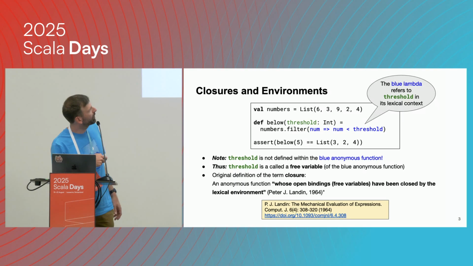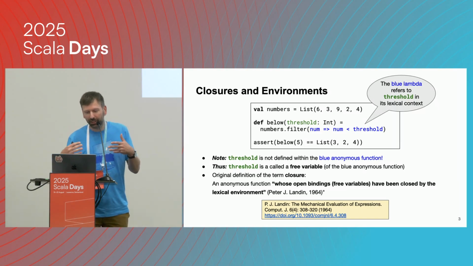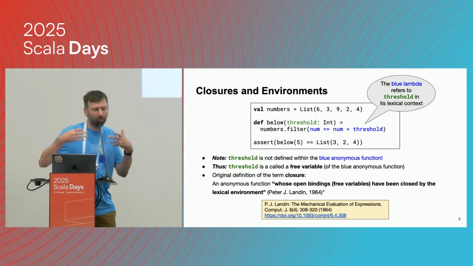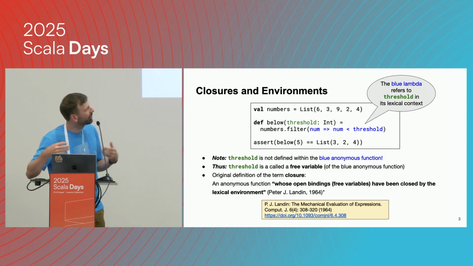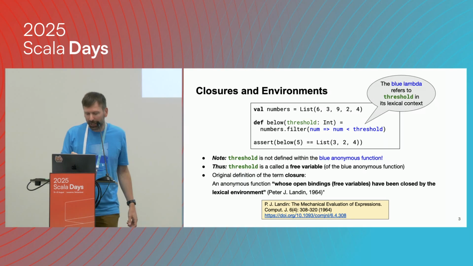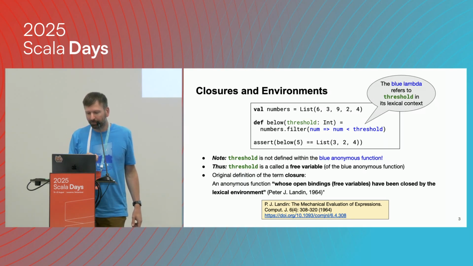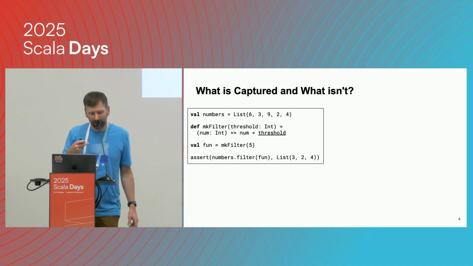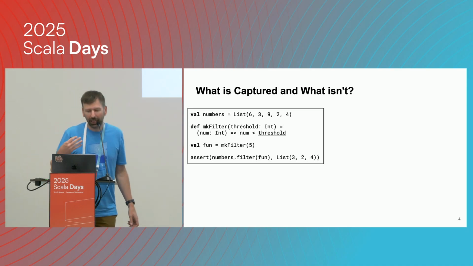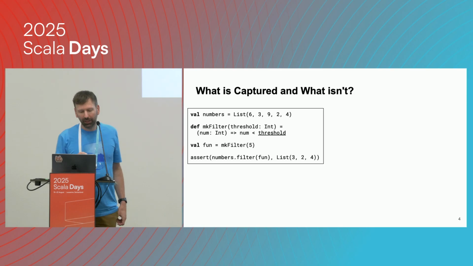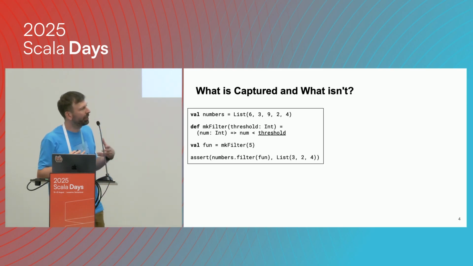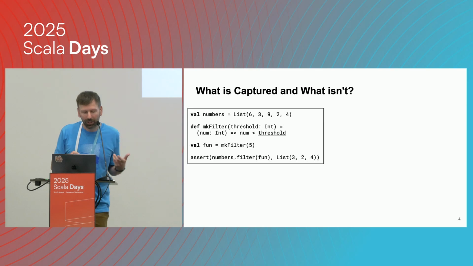Technically, it means that to be able to execute the lambda, the threshold value somehow needs to be copied into the function so that we can use it when we apply the lambda. So let's talk a little bit more about these free variables and what is captured. If we have a free variable that is closed using the lexical environment, it's also called capturing. So we capture a variable.